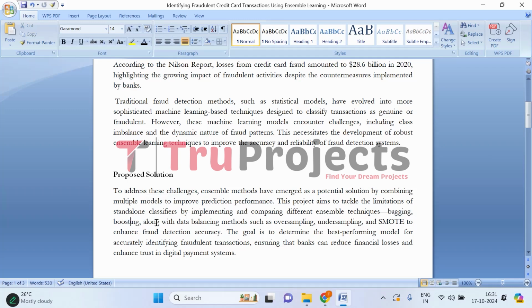Additionally, we incorporate multiple data balancing methods, that are oversampling, undersampling, and SMOTE, to help address the issue of class imbalance, where there are more genuine transactions, that is legitimate transactions, than fraud ones. The ultimate goal of this project is to identify the best performing model for accurately detecting fraudulent transactions. By doing this, we aim to help banks reduce financial losses and increase trust in digital payment systems, ensuring that customers feel safe when using their credit cards online.